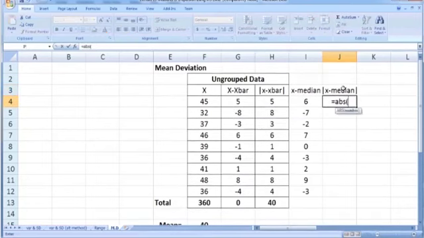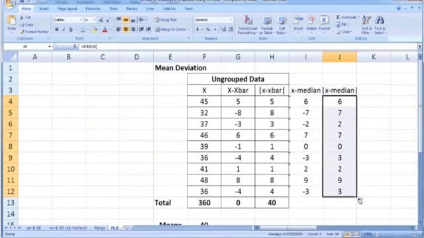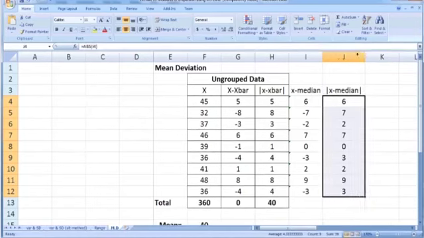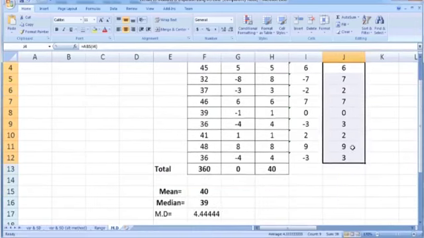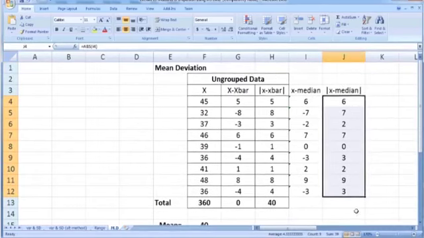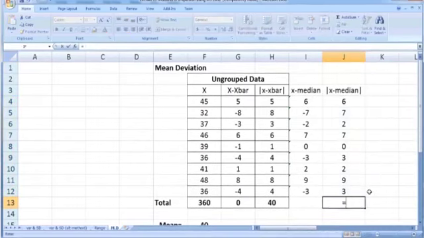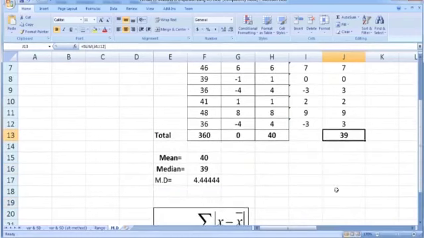ABS is the function for finding absolute value. So ABS of I4, absolute value of 6 is 6, absolute value of minus 7 is plus 7, and so on. So this is how to calculate the absolute value of x minus median. In the next step, in order to calculate mean deviation, take the sum of all the numbers and divide this by n.